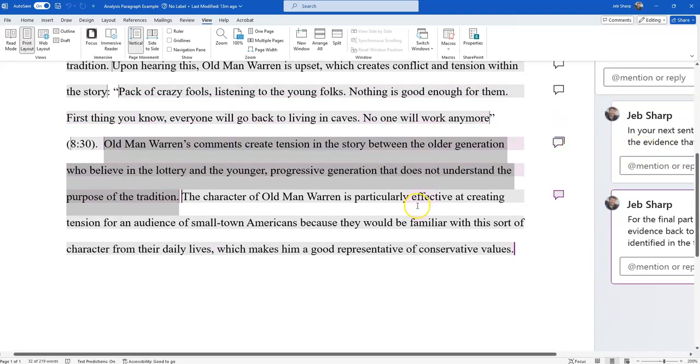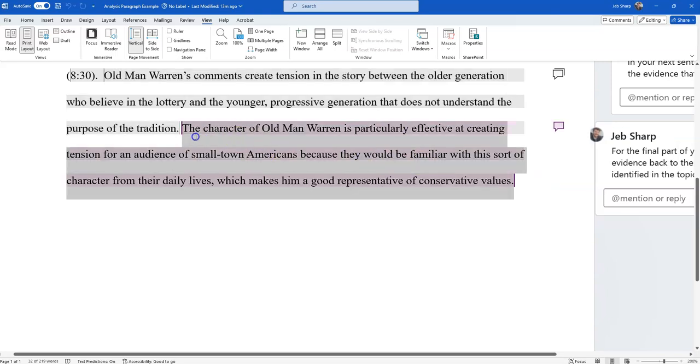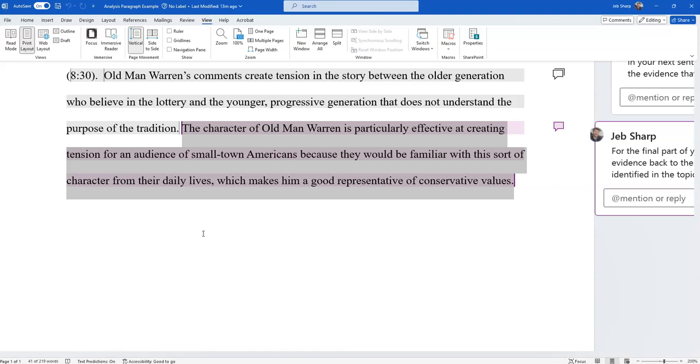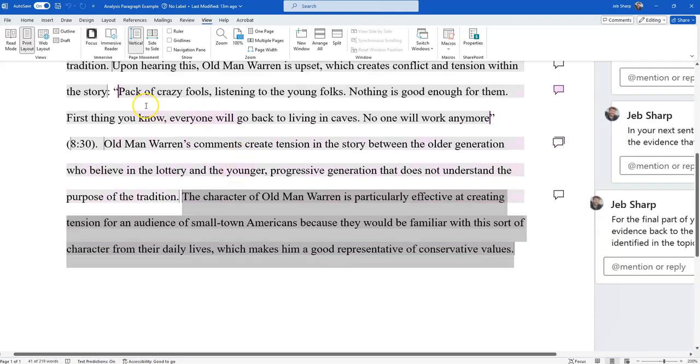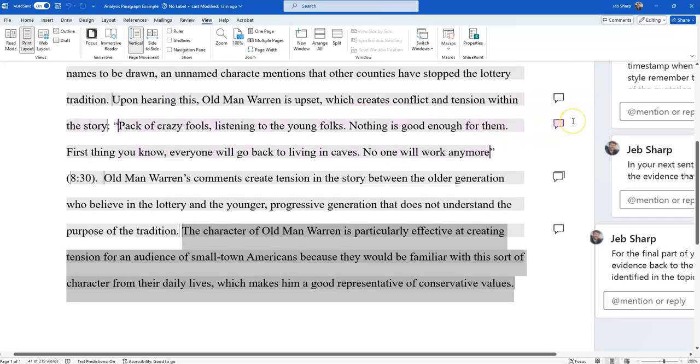And then finally, the last thing that you do in an analysis is tie your analysis back to the audience that you mentioned in your thesis. So we said this is for small town Americans. Why is Old Man Warren an effective character? Because if you guys grew up in a small town like me, you know a lot of people who are like Old Man Warren, who think the past is always better just for the sake of it being the past, right? So he's a good character because he's really relatable to people who grew up in small towns. He's a good representative of tradition and stuff like that, showing what's wrong with it.